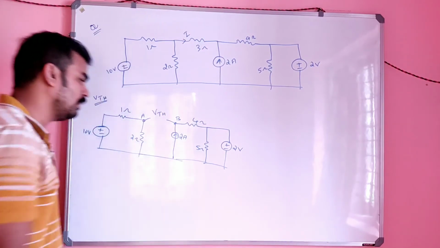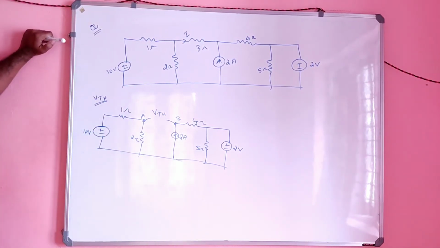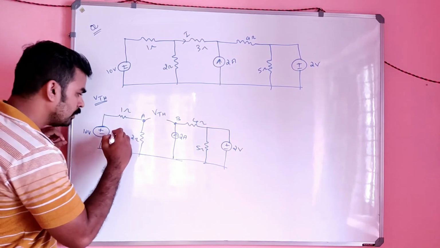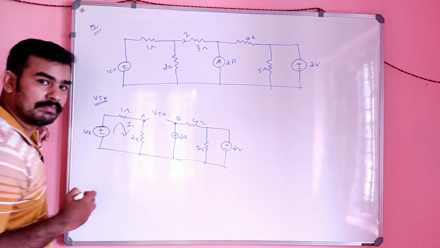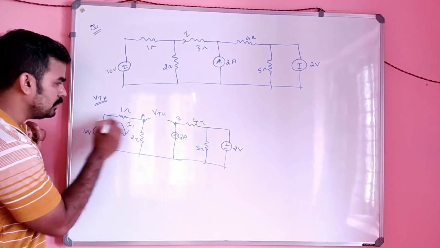That is nothing but VThevenin. How can we find VThevenin here? Okay, let's do something. There is a flow of current I1 now. There is a flow of current I1 in this loop now.